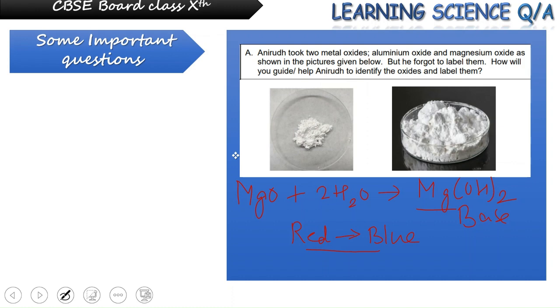Again, coming back to aluminium oxide, which is Al2O3, it is not soluble in water. That means it is not readily soluble in water, but it can react with both acid and base. This is the one property that we see for an amphoteric oxide. So aluminium oxide, when reacting with acid, will act as a base and it will form salt and water like this.